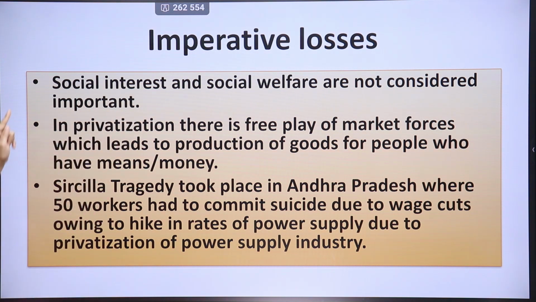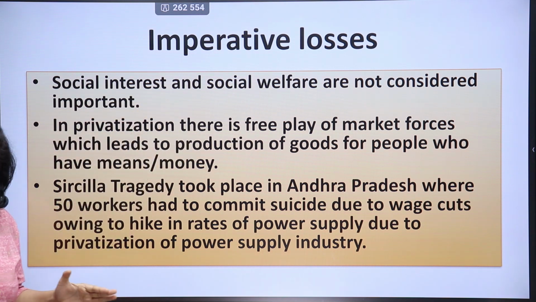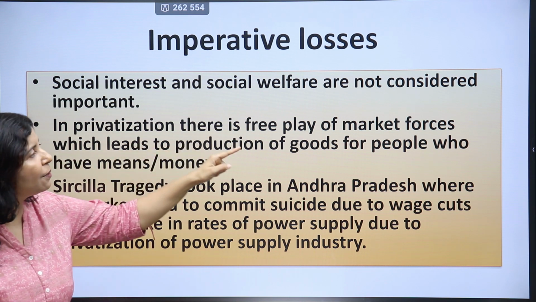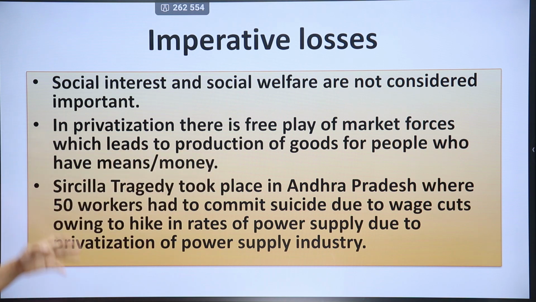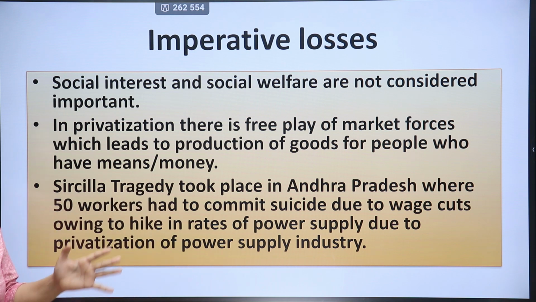What are they? Social interest and social welfare are neglected. Why? Because the private sector works for profit motive, and it does not look after the social welfare of people. So that's why social welfare is neglected. In privatization, there is free play of market forces, which leads to production of goods for people who have means or money. That means poor people are neglected. They do not get a good amount of commodities and services in the private sector.